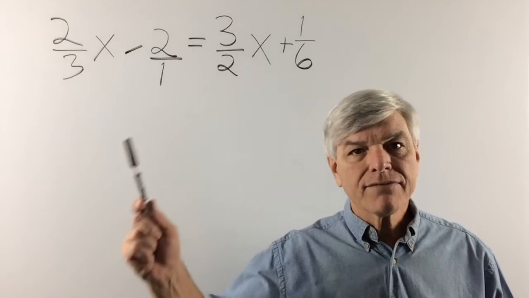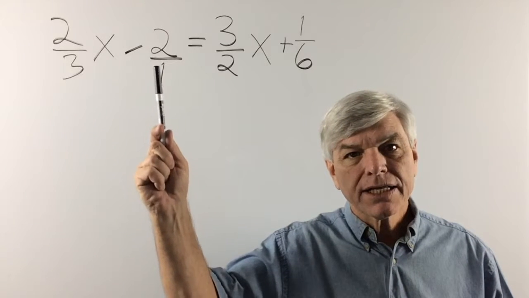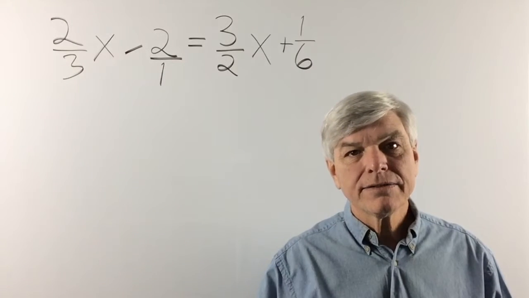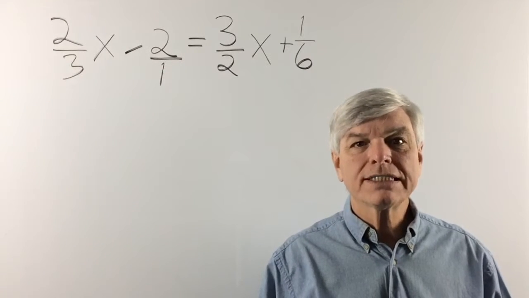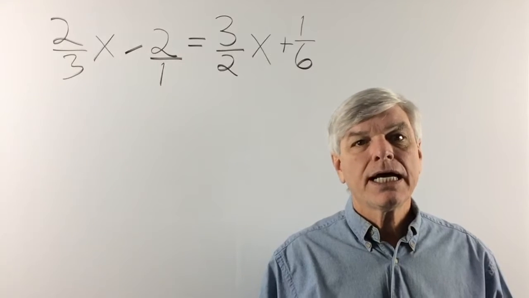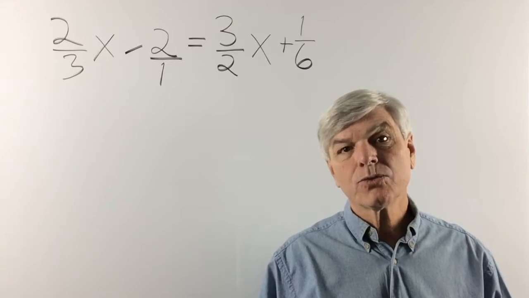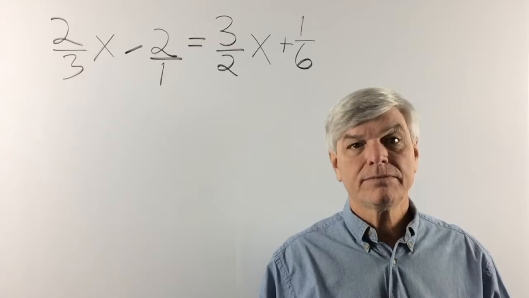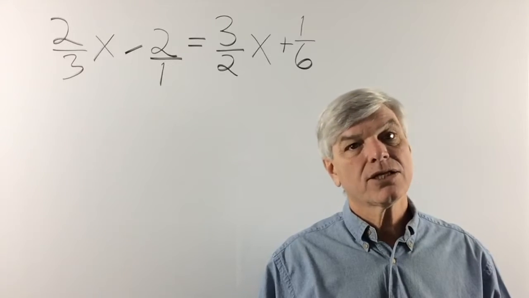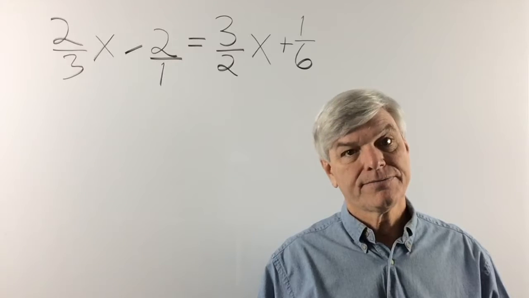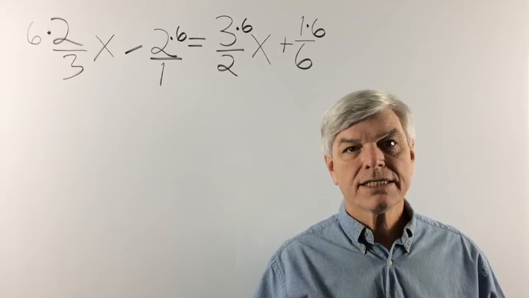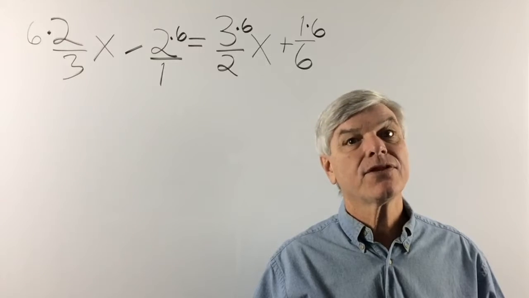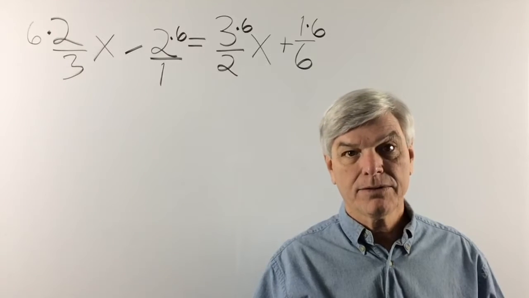And that's all we have to do: put a line under the 2 and a 1 under the line. 2 over 1 is the same as 2. And now, since they're all fractions, we can deal with this equation like we did in the last problem. First thing we need is the lowest common denominator. And that would be 6. I didn't walk you through that process. You should know how to find the lowest common denominator by now.